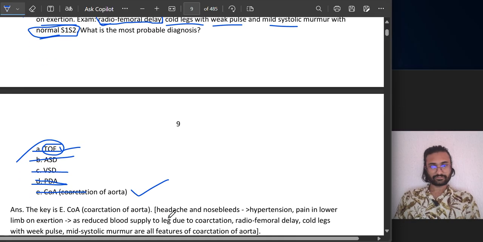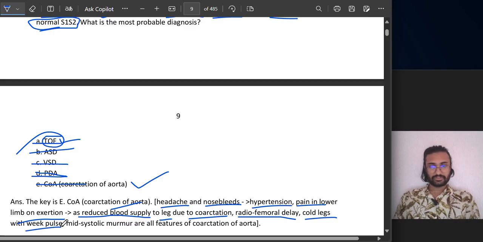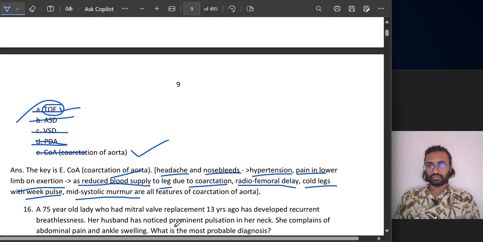Coarctation of aorta, due to which the headache and nosebleeds are occurring, and thereby hypertension. Pain in lower limb on exertion is seen because there is reduced blood supply, as I said, to the leg due to this constriction, coarctation. Radiofemoral delay would be seen, cold legs would be seen, weak pulse would be seen, mid systolic murmur would be heard. Coming on to question number 16.